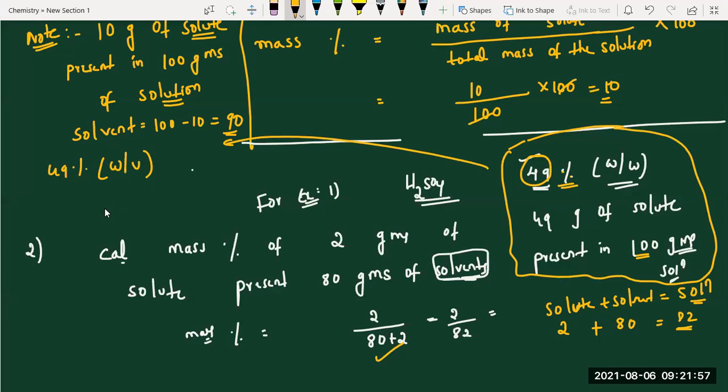49% W by V questions also we have. But in the schedule, weight-volume percentages are not mentioned, that's why not given. Suppose the same question is asked as W by V. How to write? This is 49 grams of solute present in 100 ml of solution. Solvent is liquid, that's why we take 100 ml of solution. In volume by volume, both are in volume: 49 ml of solute and 100 ml of solution. In terms of that way only you can speak.